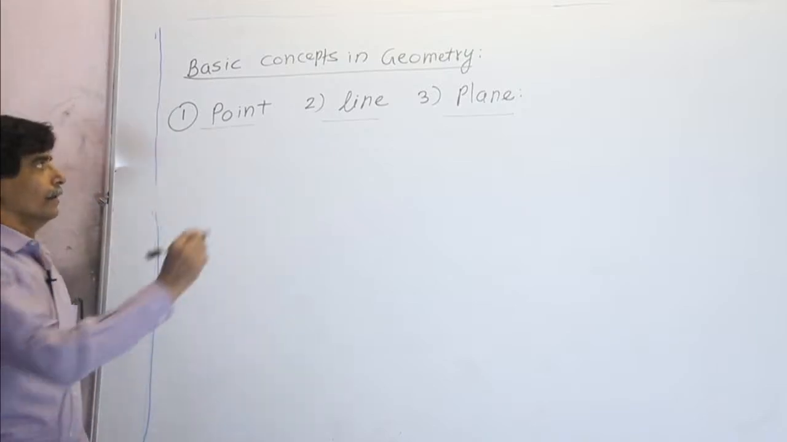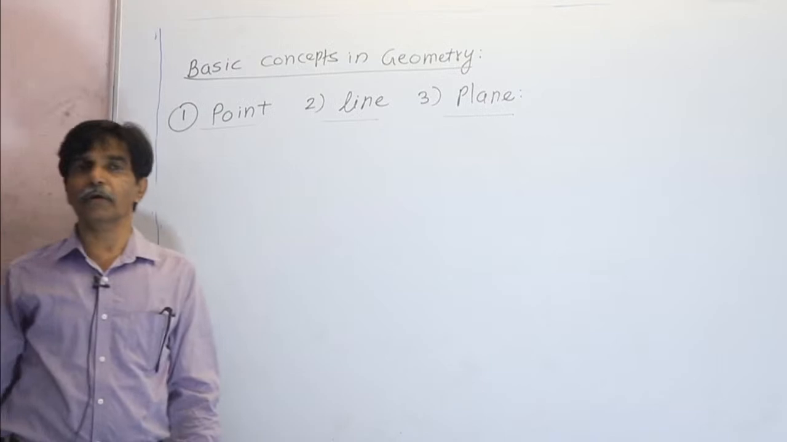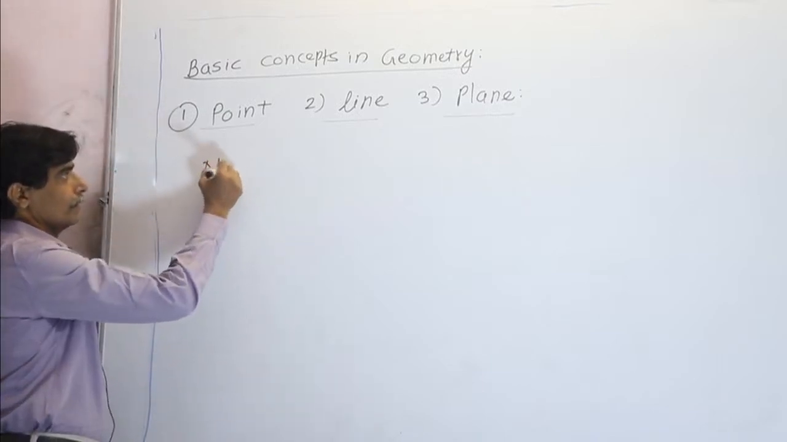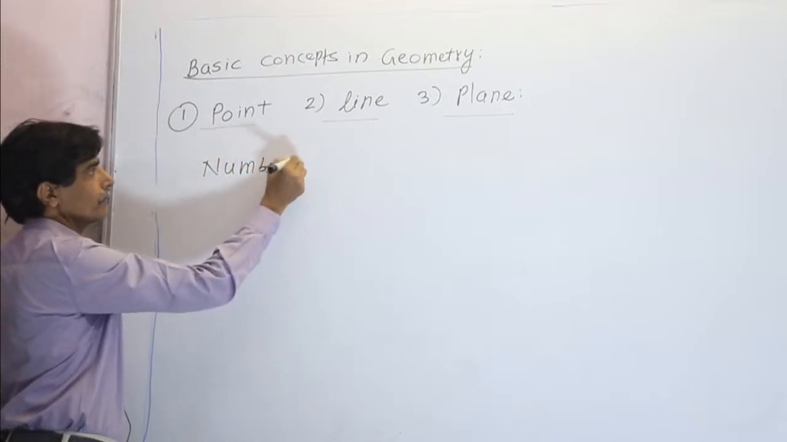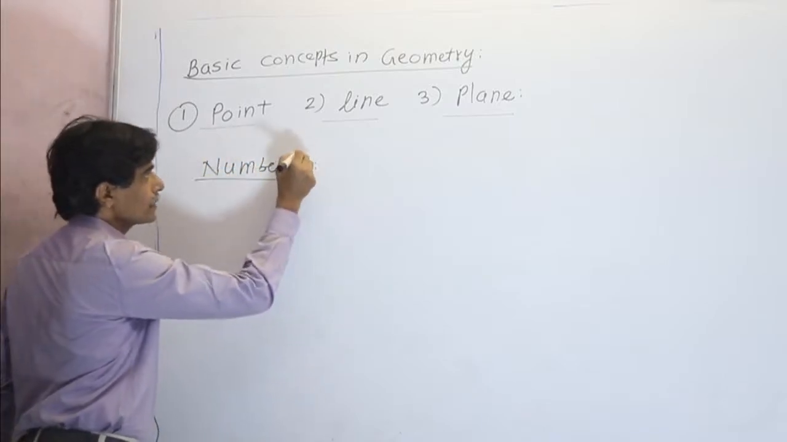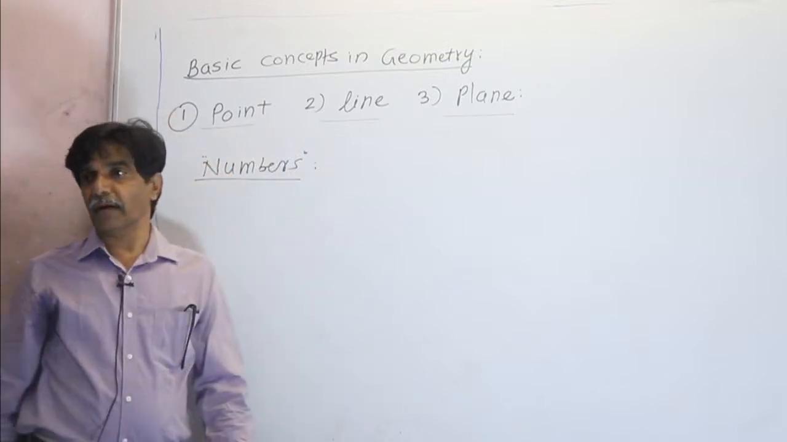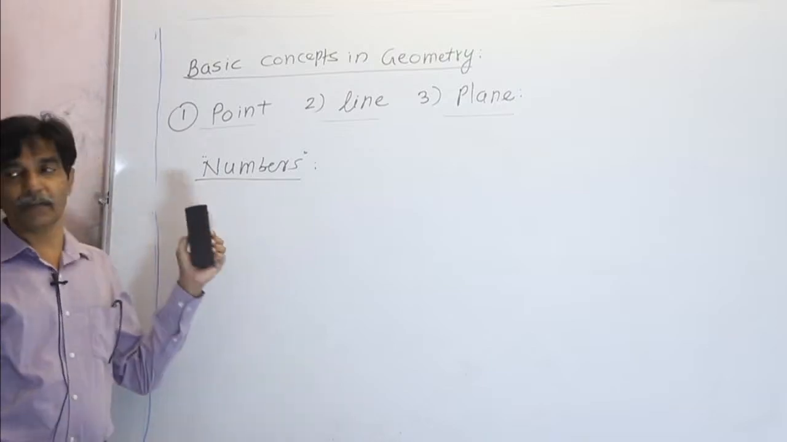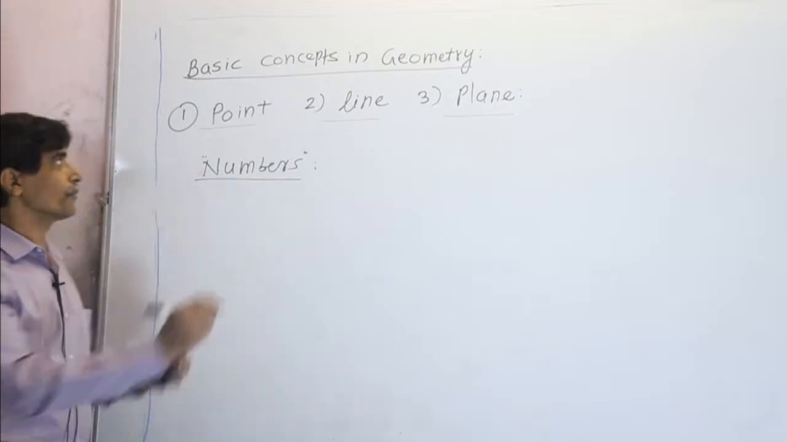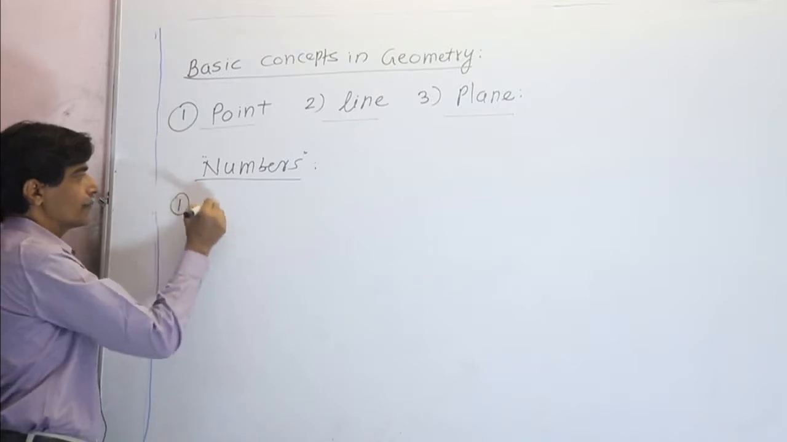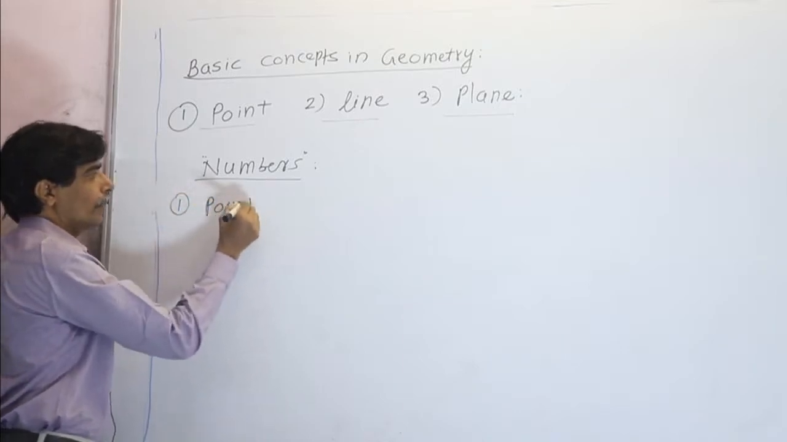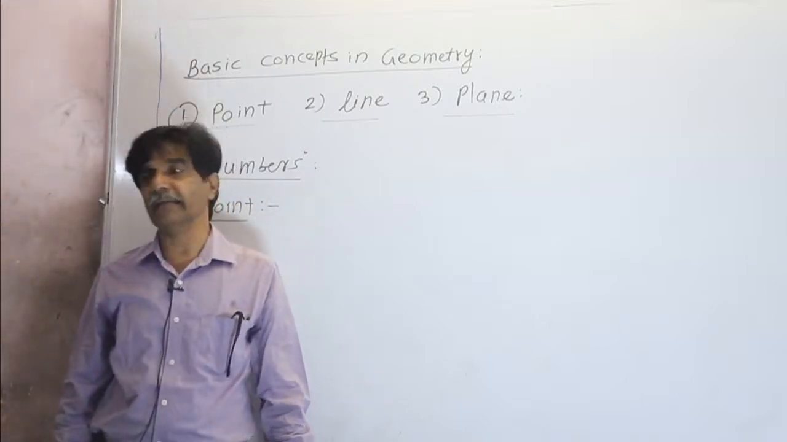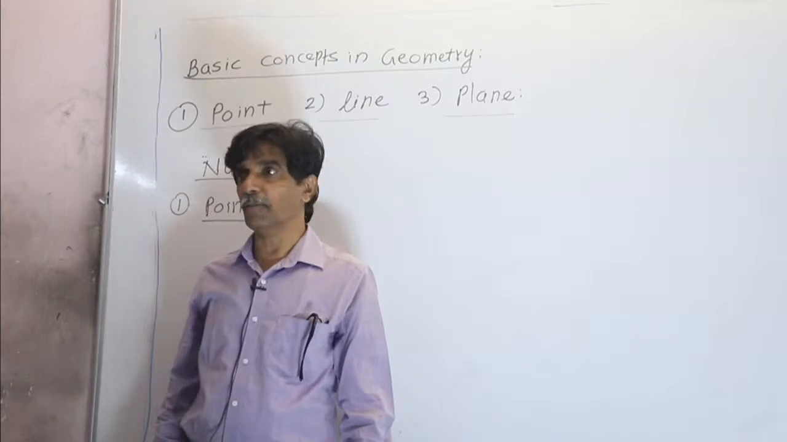As in arithmetic and algebra, if you think of numbers, these numbers cannot be defined. They are undefined terms. In the same way in geometry also, if we see first, that is point, point is an undefined term. Point is not defined. We can't give the definition of point.